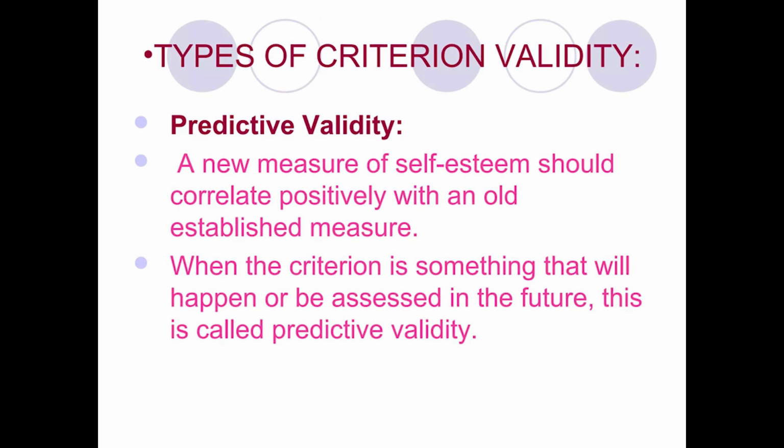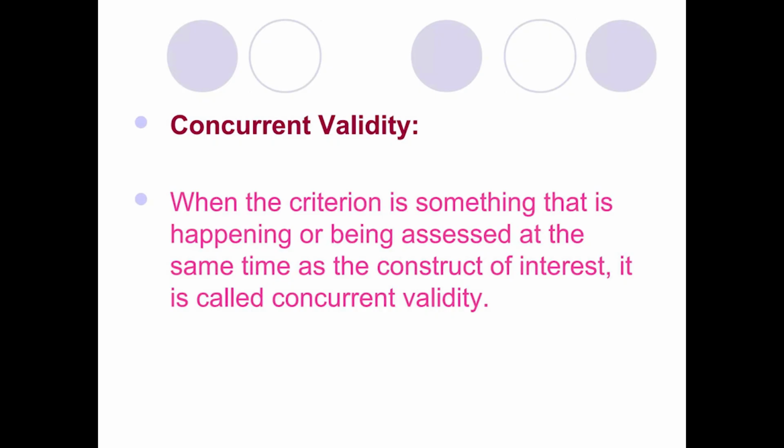Types of criterion validity. Predictive validity: a new measure of self-esteem should correlate positively with an old established measure. When the criterion is something that will happen or be assessed in the future, this is called predictive validity. The next is concurrent validity. When the criterion is something that is happening or being assessed at the same time as the construct of interest, it is called concurrent validity.